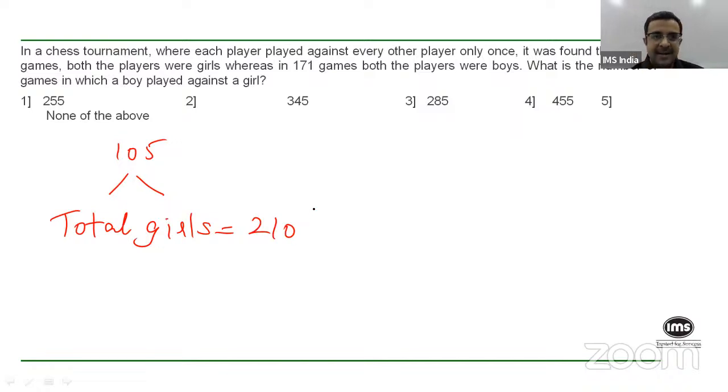So if there are 210 girls, you understand that? Then you can split those into 105 sets of girls where each player played against every other player only once. So obviously all the girls played against every other player. No, hold on. Hold on. No, it's not correct.